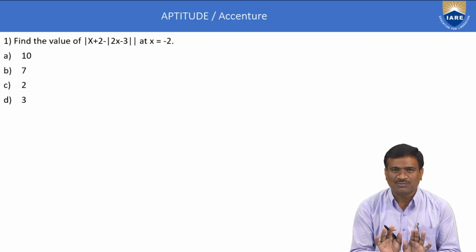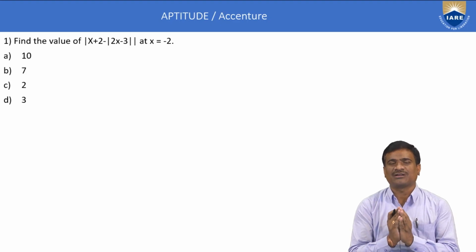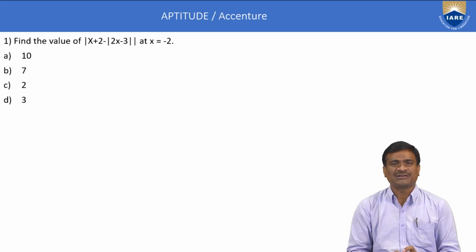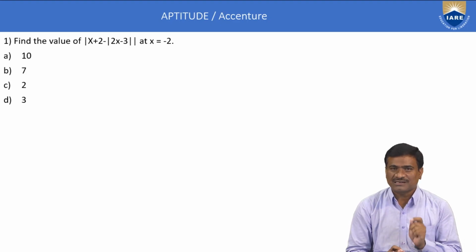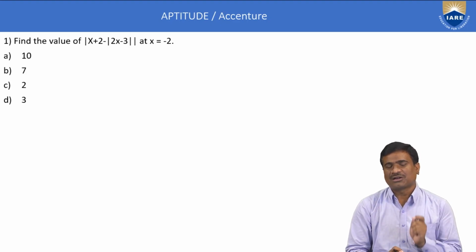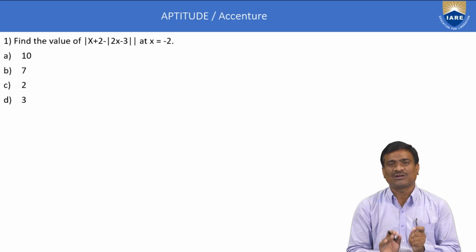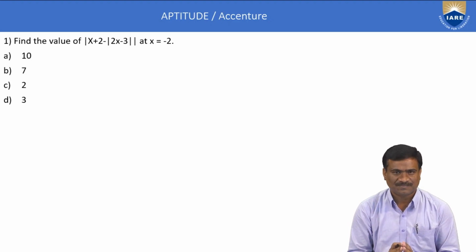A minimum of 3 to 5 marks come only from data interpretation. Data interpretation subtopics: number 1, table chart. Number 2, pie chart. Number 3, bar chart. Number 4, line or graph chart.